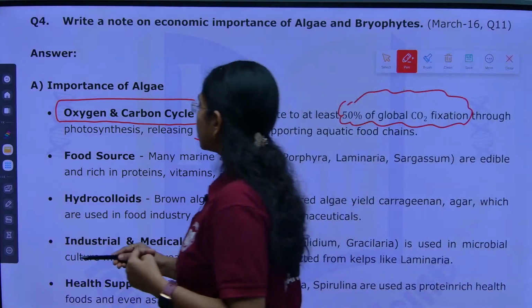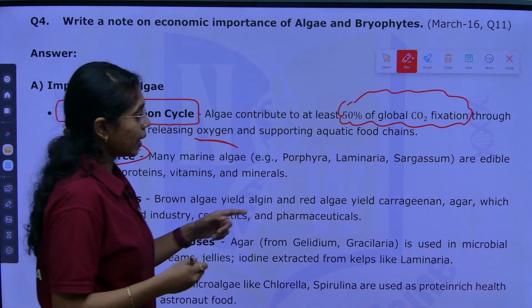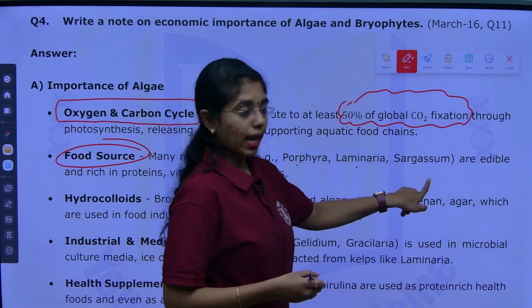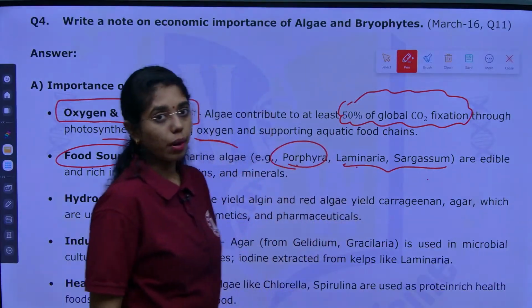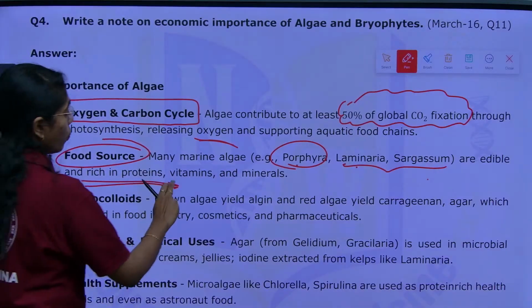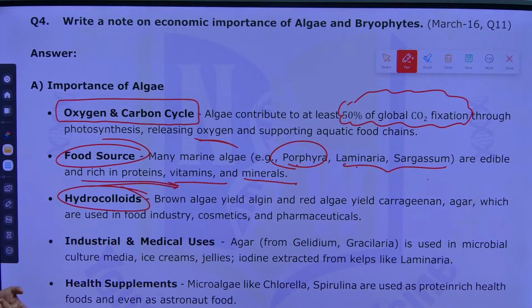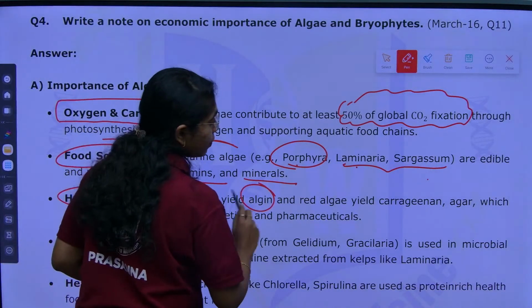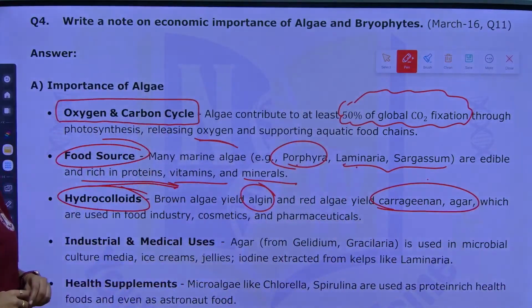Second economic importance is the food resource. Many marine algae like Porphyra, Laminaria and Sargassum, of which these two are Phaeophycean members, and this is a Rhodophycean member, are edible and rich in proteins, vitamins and minerals. Next is hydrocolloid. Brown algae will yield algin and red algae will yield carrageen and agar, which are used in the food industry, cosmetics and pharmaceuticals.